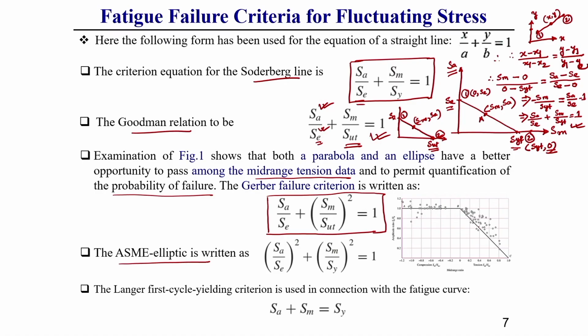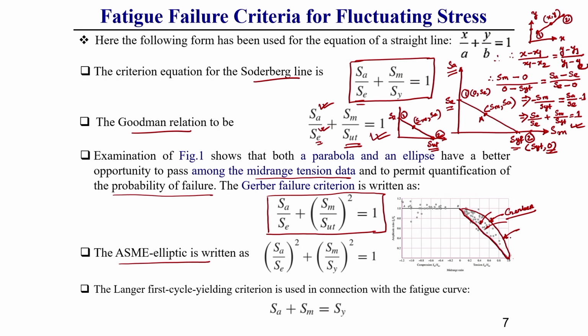You see the failure data points here, which are based on experiment, you can observe that. If you draw an elliptical or parabolic type of line, from the endurance strength to the ultimate strength, this is the ultimate strength value, this straight line is generally called the Goodman line. If instead of a straight line we draw a parabolic line, the Gerber parabolic line, then what happens? The maximum points are failure points based on this Goodman line.